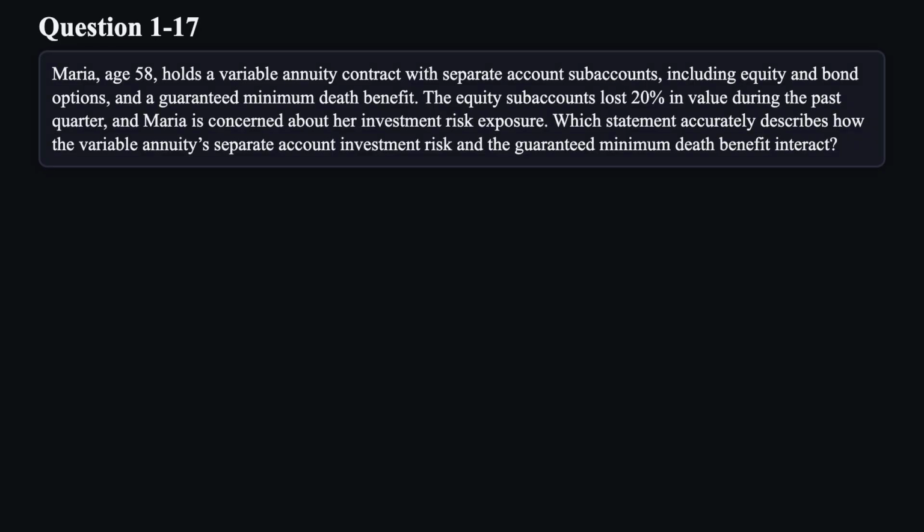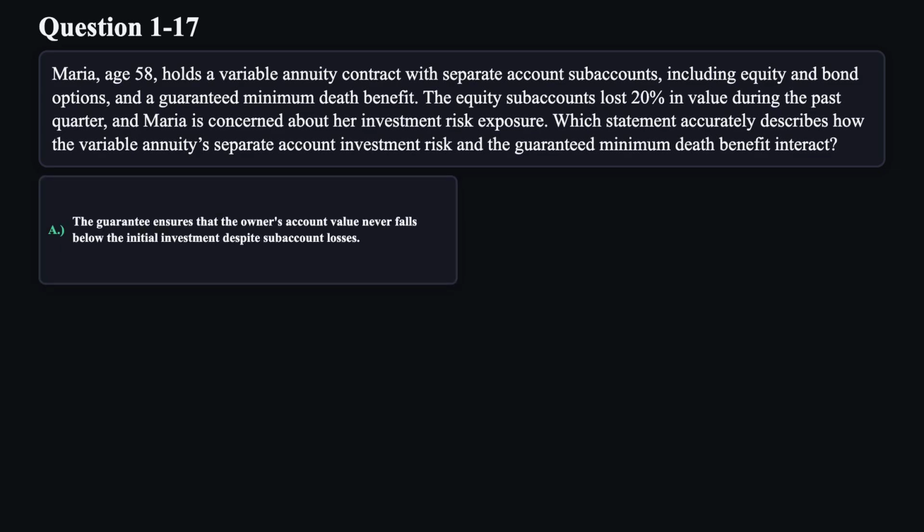Question 17. Maria, age 58, holds a variable annuity contract with separate account subaccounts, including equity and bond options, and a guaranteed minimum death benefit. The equity subaccounts lost 20% in value during the past quarter, and Maria is concerned about her investment risk exposure. Which statement accurately describes how the variable annuity's separate account investment risk and the guaranteed minimum death benefit interact?